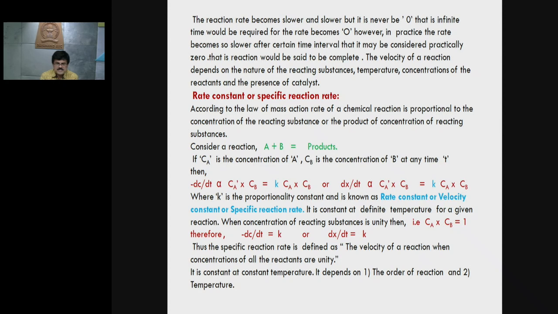It is a constant at constant temperature. It depends on, one, the order of reaction, and second, the temperature.